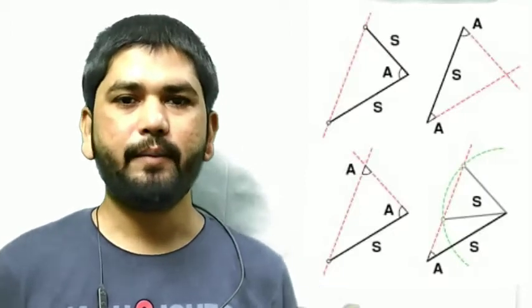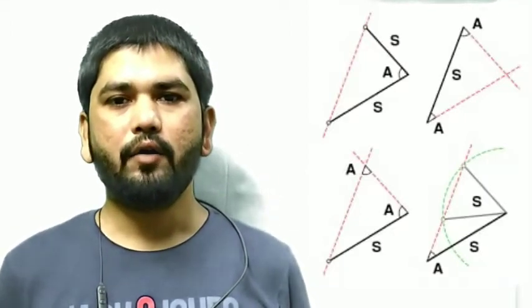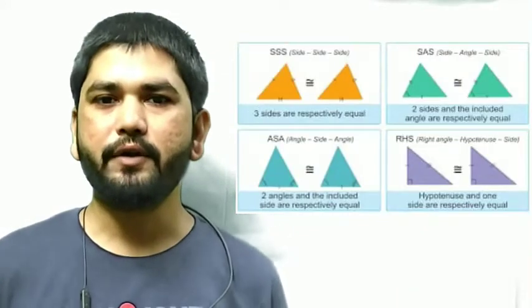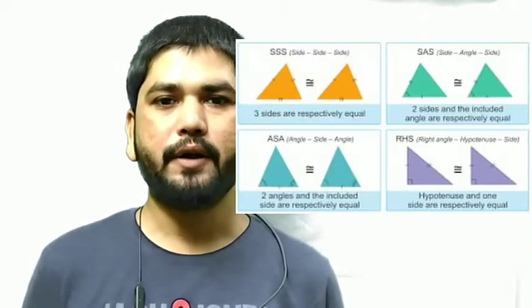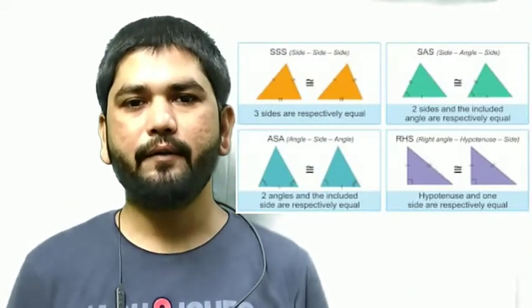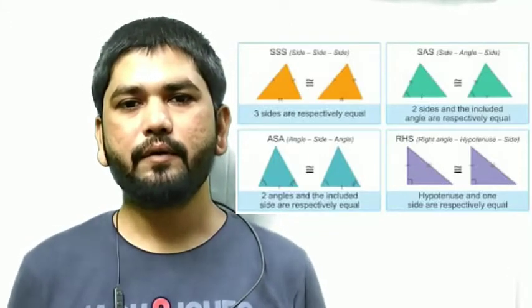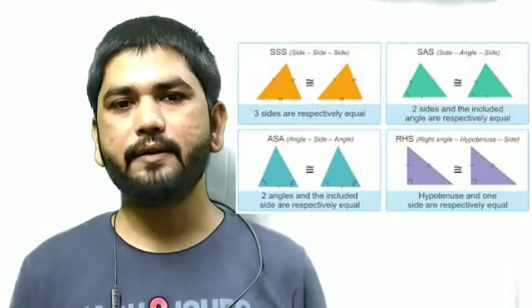In triangle basics, I have already told you what triangles are and how we categorize them, and what congruency is. It is important that you understand it. I hope you have understood how we prove triangles are congruent.